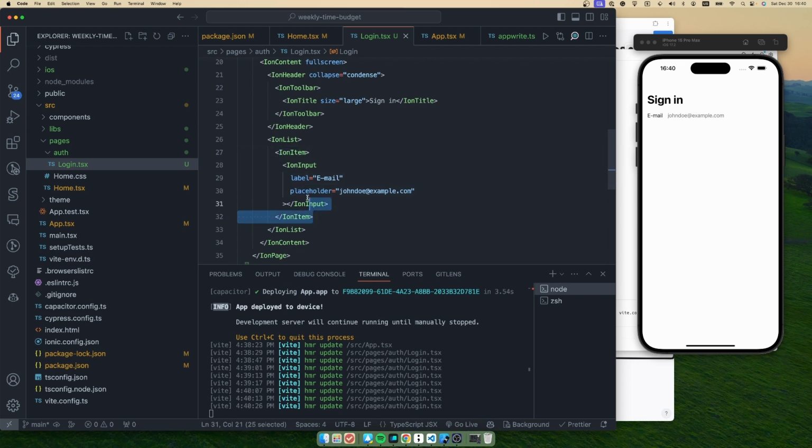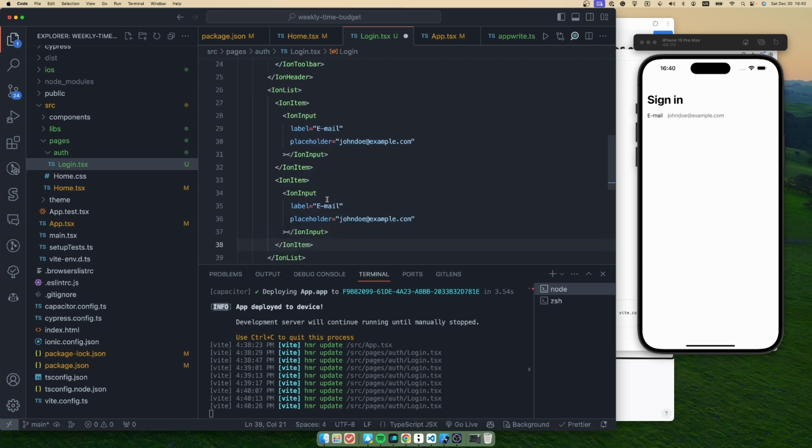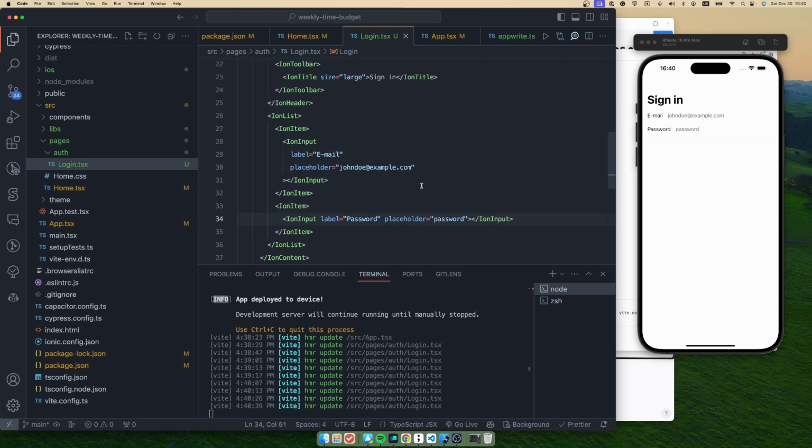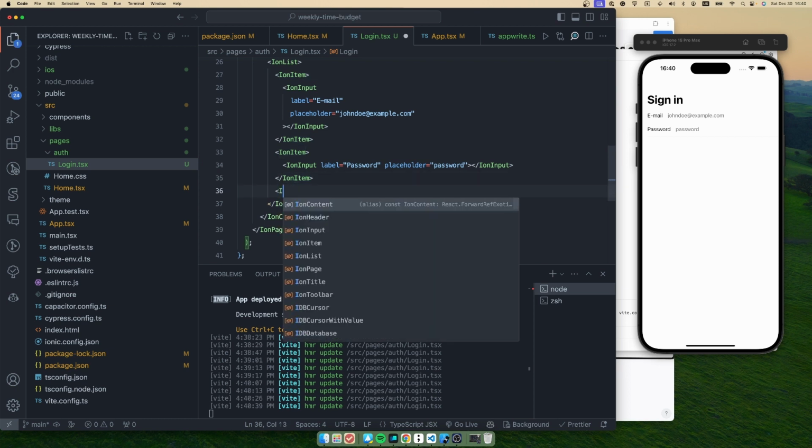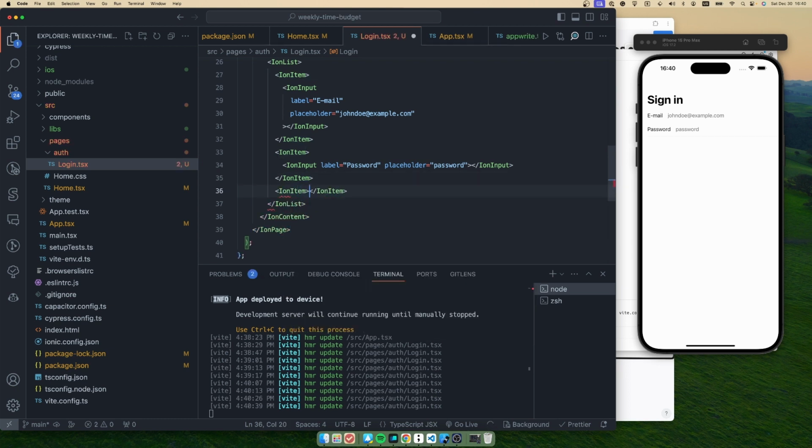And let's add another input field for the password. Okay, and we also need to have a submit button.